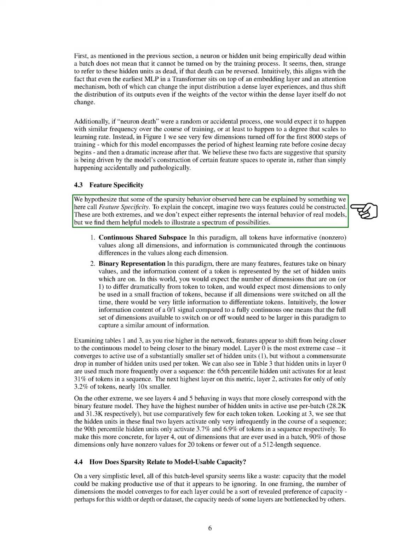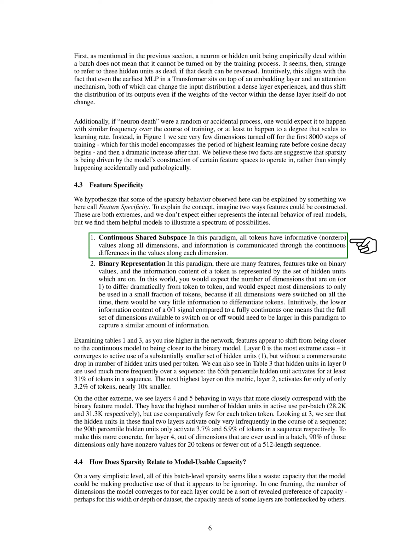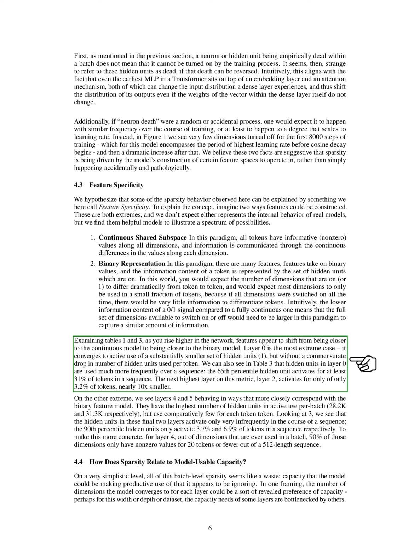We also introduce the concept of feature specificity, which considers two extreme ways features can be constructed in neural networks: continuous shared subspace and binary representation. The former involves informative values along all dimensions, while the latter uses binary values to represent information. As we move higher in the network layers, features tend to shift from a continuous to a binary model, impacting the number of hidden units used per token.